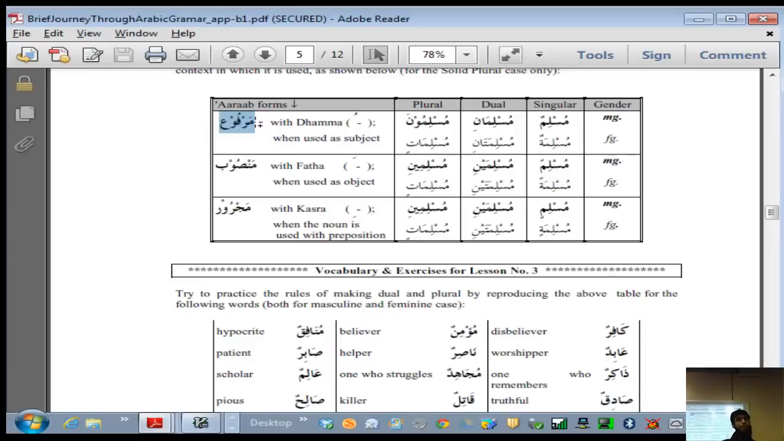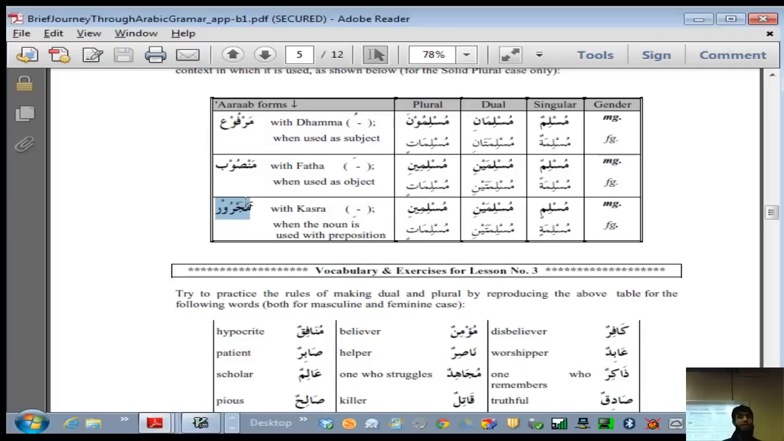So this is the concept of marfu, mansub and majroor. Don't worry too much about it. We'll deal with it when the time comes. For now you can ignore it. I just mentioned it so that it sits somewhere in the background, so when it comes you can, inshallah, recall.